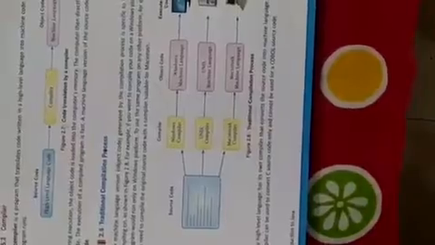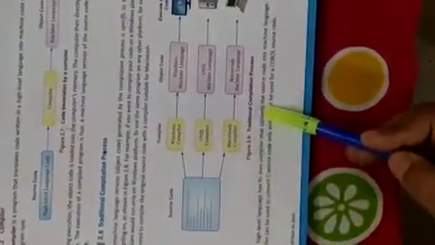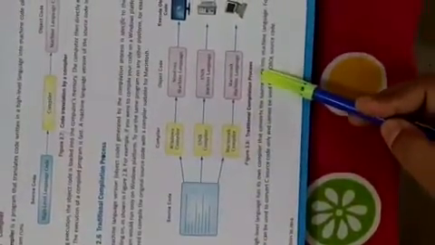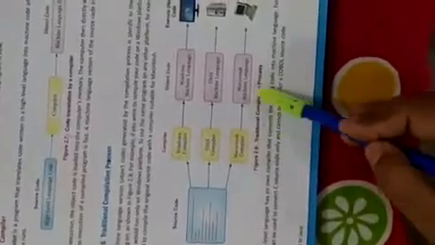Next, we will be discussing the difference between the traditional compilation process and the Java compilation process. What happened in traditional compilation and what happens in Java compilation, right? See, this is the diagram showing the traditional compilation process. Now, in compilation, what happens actually?